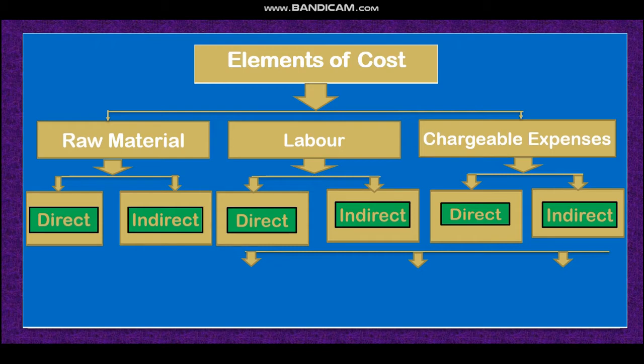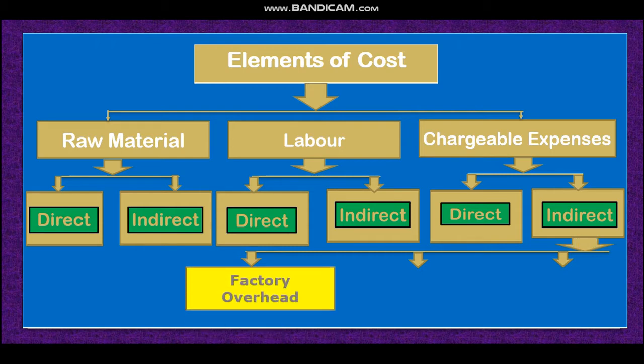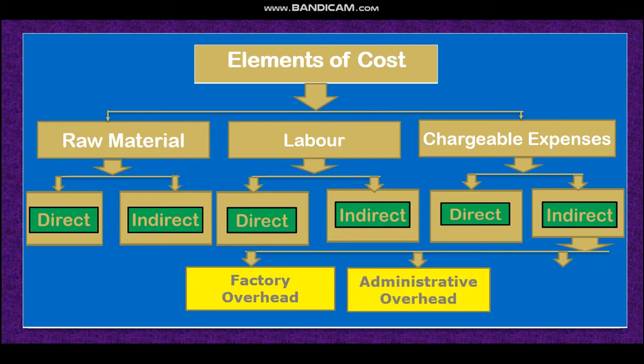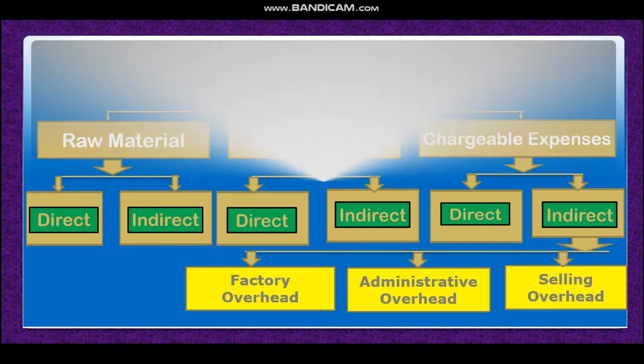Indirect chargeable expenses are also of three types: number one, factory overhead; number two, administrative overhead; number three, selling overhead. That means indirect chargeable expenses are three types. Some indirect expenses occur in the factory, that's why it is factory overhead. Some in the office, that means the one who controls the factory, that is administrative overhead. And for selling also some expenses are required, that is selling overhead.